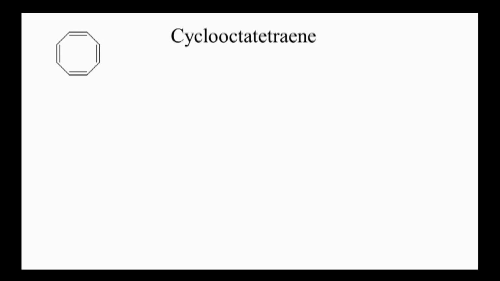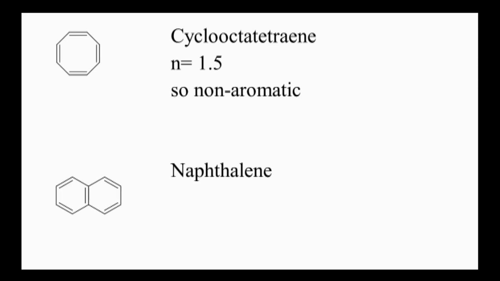Next example, cyclooctatetraene. There are 4 pi bonds, so 8 electrons, and n will be 1.5. It is not obeying the Huckel rule. n is not an integer number. That's why this compound is non-aromatic. We are not thinking about the electron cloud. Here the value of n is not an integer number, so straight away it is non-aromatic.